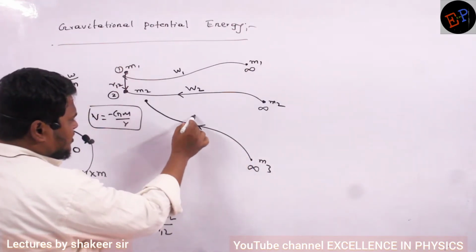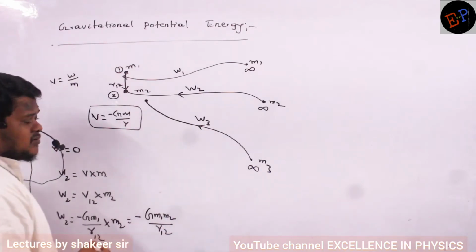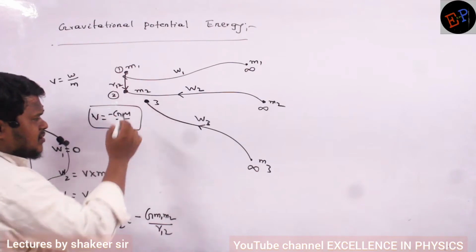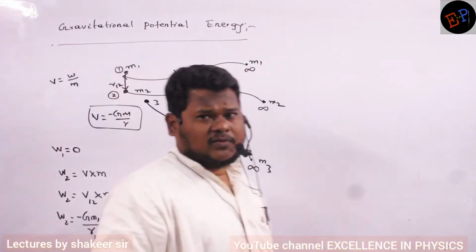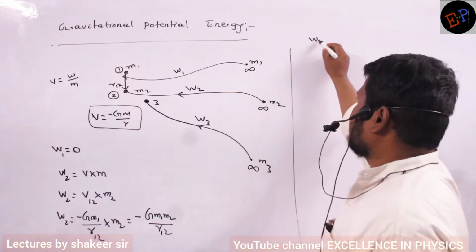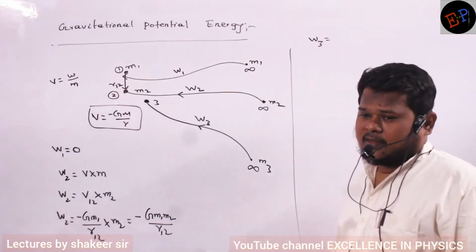Now here let the amount of work done be W3, and let us call this position the third position, and up to here I am bringing the mass. Now anybody, can you say how can I calculate W3? M1 plus M2.